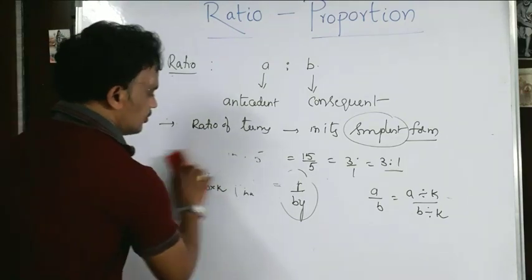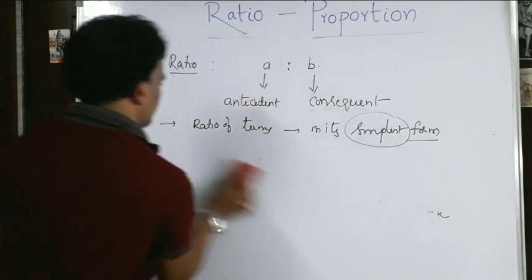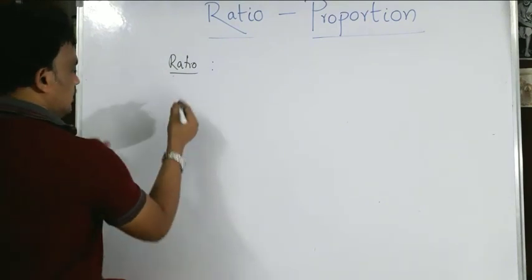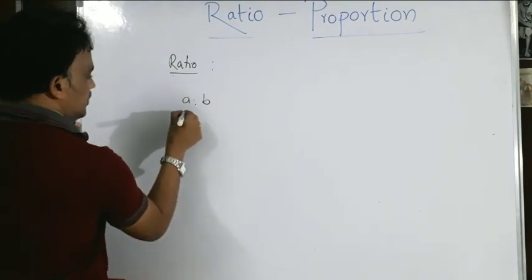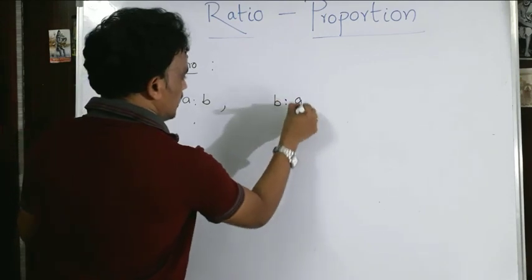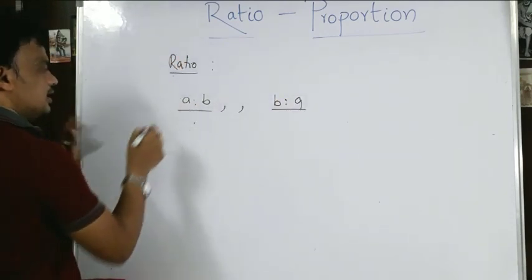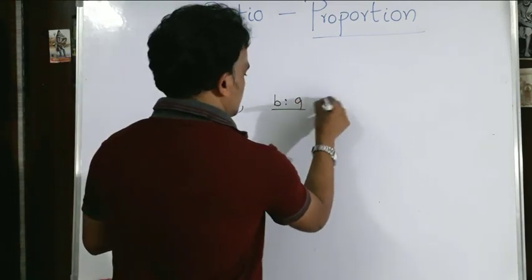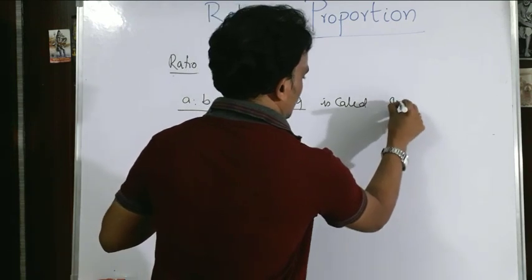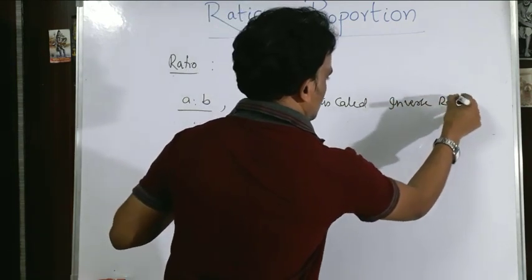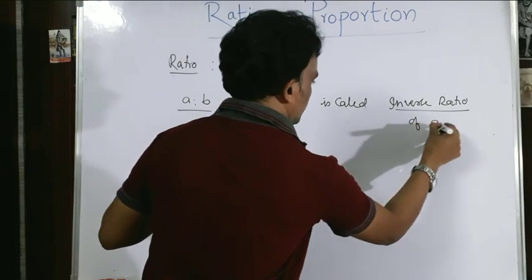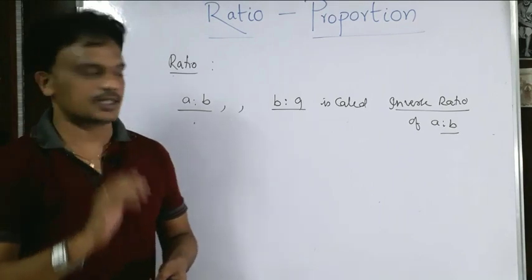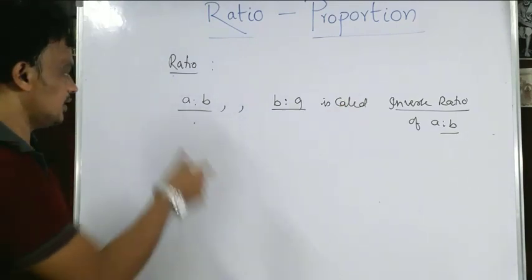One more thing: in the ratio A is to B, if we interchange the terms, then B is to A is called the inverse ratio. In the ratio A is to B, the first term becomes the second term and the second term becomes the first. B is to A is the inverse ratio of the given ratio A is to B. So antecedent as consequent, consequent as antecedent, which is called the inverse ratio of the given ratio.